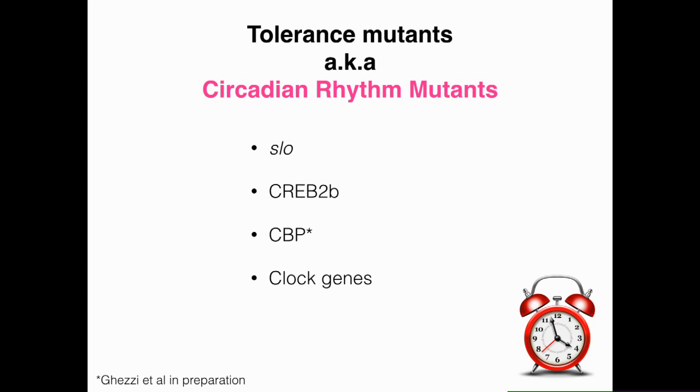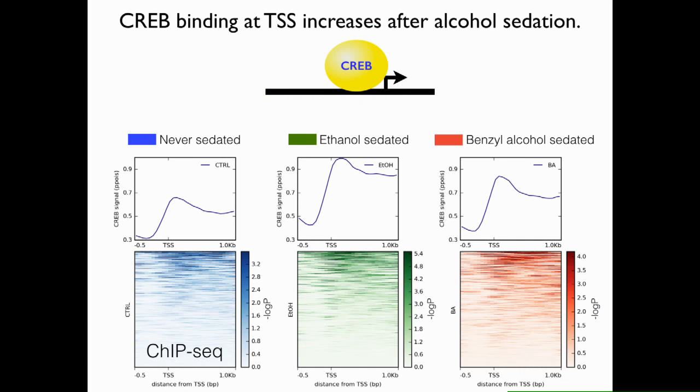And so we thought that perhaps this wasn't a coincidence, that maybe these transcription factors in the last three categories might be important for producing ethanol responses. And so we began by doing a ChIP-seq using a CREB antibody provided to us by Jerry Yin. And this just shows all of the CREB binding sites in the genome, the single spike sites that are mapped adjacent to transcription start sites. The transcription start sites are found about here.